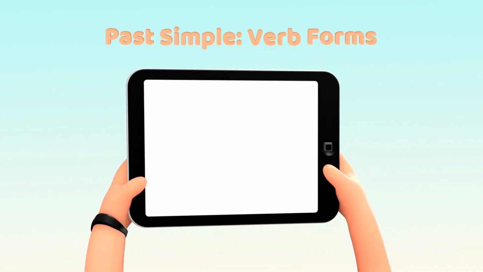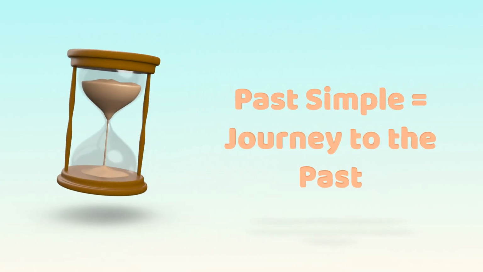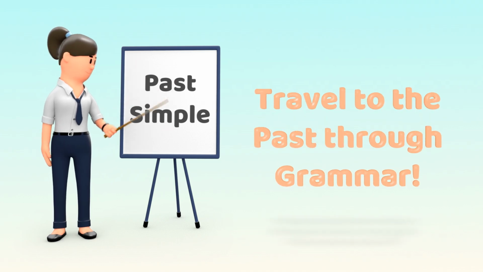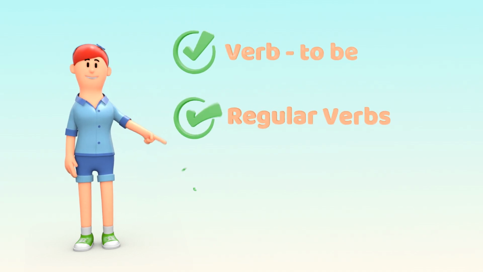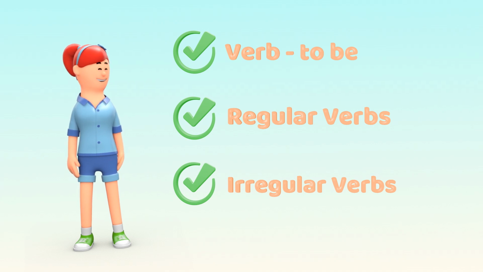Hello everyone. Today we're time travelers. We're going to leave the present behind and journey into the past. To do that grammatically, we need to master the past simple tense. We'll break it down into 3 parts: the verb to be, regular verbs, and those tricky irregular verbs.